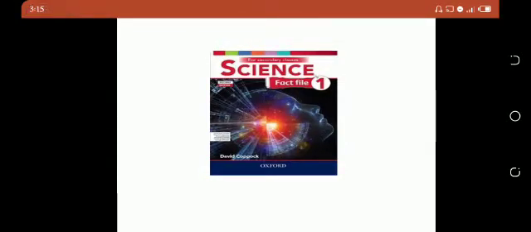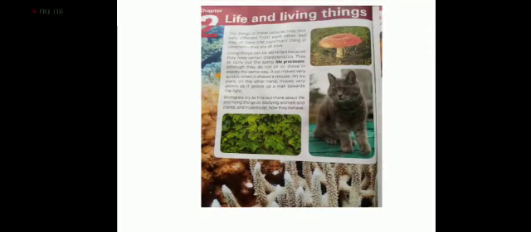I am going to explain chapter number 2, Life and Living Things. Students, we all know that all living things look different from each other, but they all carry out the same life processes. Although they do not all do this in exactly the same way, they carry out the same life processes. Biologists try to find out more about living things by studying animals and plants in a particular way, how they behave. The first topic is life processes.